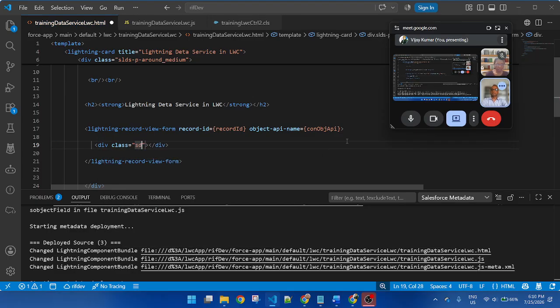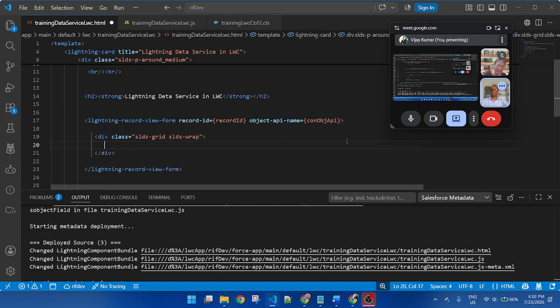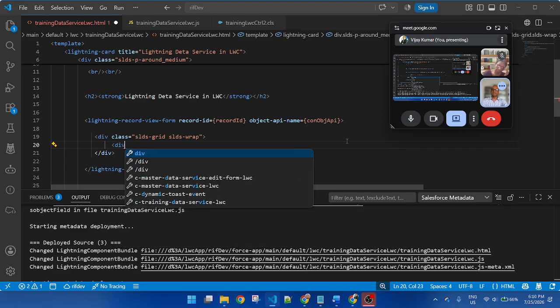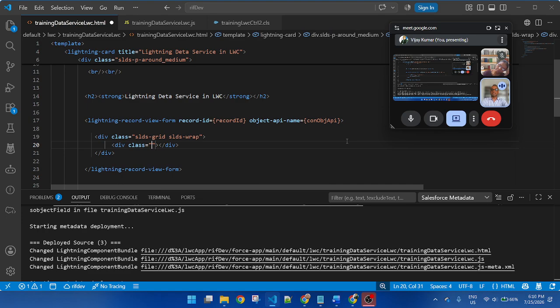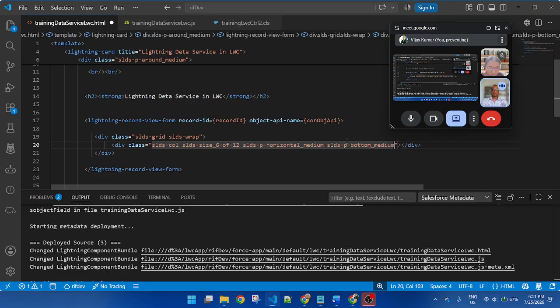So use a div with class equal to slds-grid slds-gutters, and apply a div with class equal to slds-col slds-size_6-of-12 slds-p-horizontal_medium slds-p-bottom_medium.